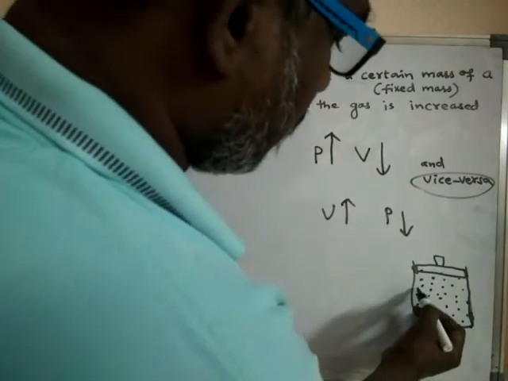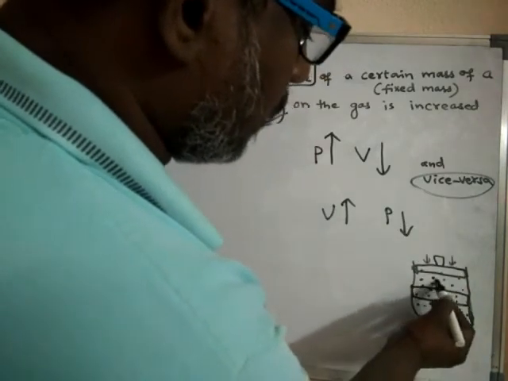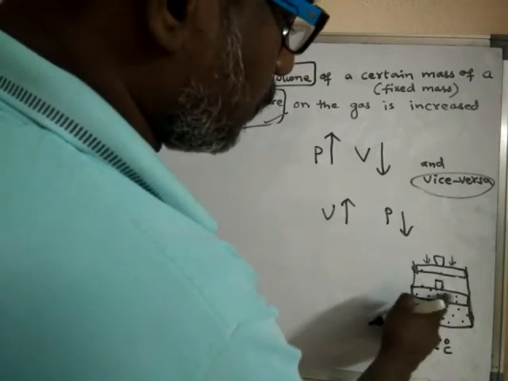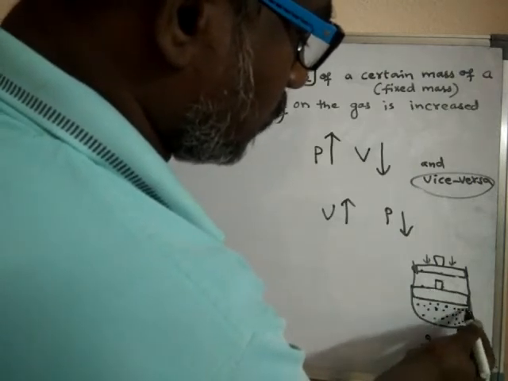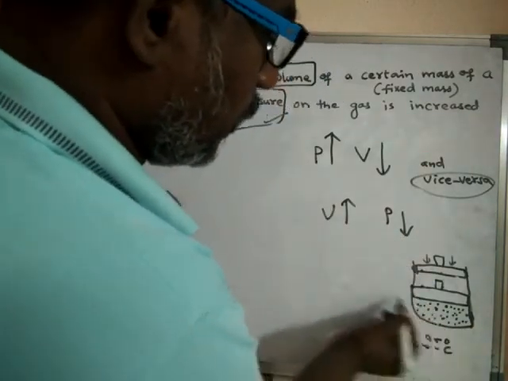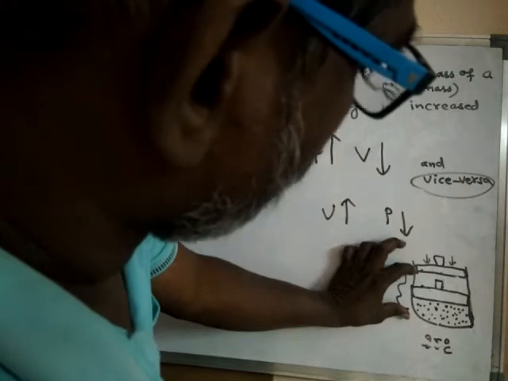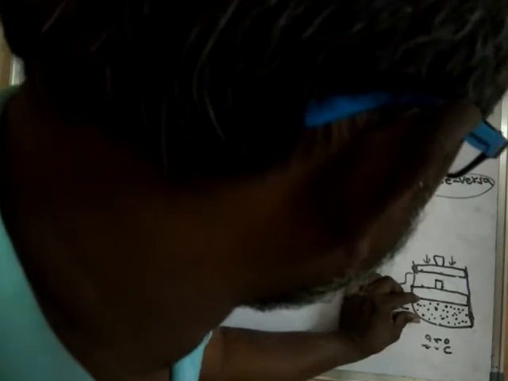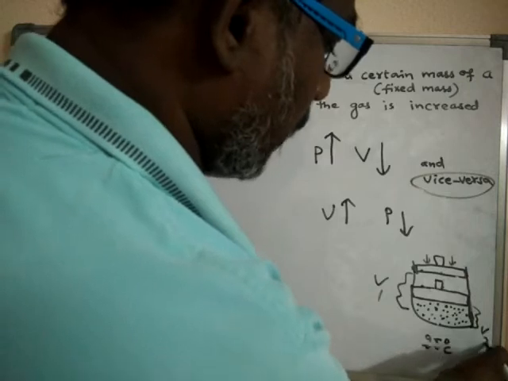At this temperature, if you increase the pressure on the gas, what happens? The piston will move inside, and all the gas is collected here, so all the gas molecules move down. Initially the volume was this much, but with increase in pressure, the piston has come here, and now the volume is changed to this much only. That means there is a decrease in volume. This is the initial volume and this is the final volume.